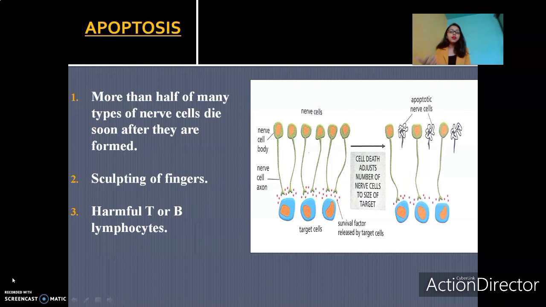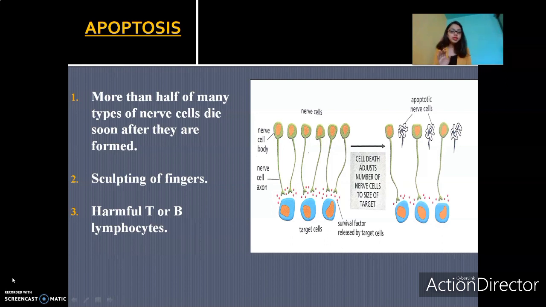Another example is harmful T or B lymphocytes. This example is not restricted to embryogenesis; it can be seen throughout the lifetime. If an abnormal lymphocyte is formed in the bone marrow, or a non-functional lymphocyte, or one that is potentially harmful to our own body cells, then that can cause autoimmune diseases. To prevent autoimmune diseases, these cells have to undergo cell death.